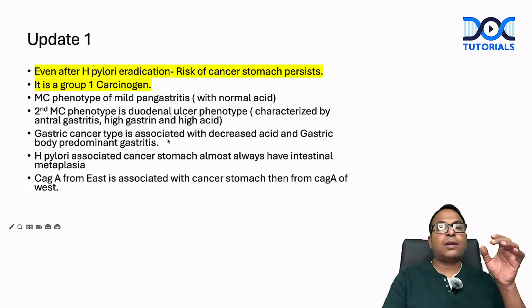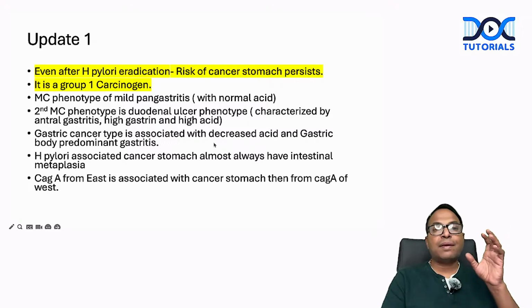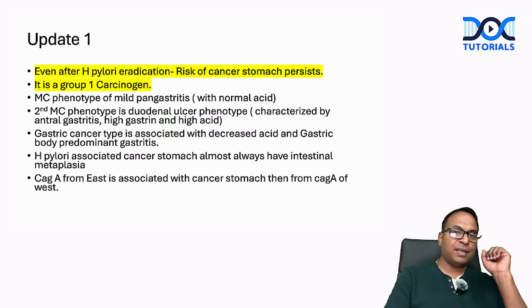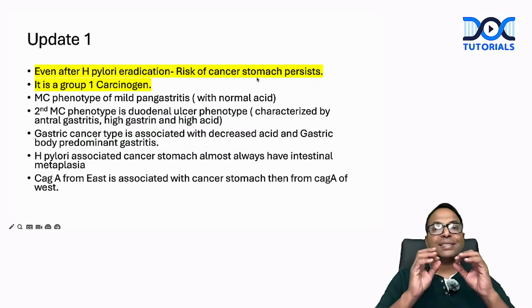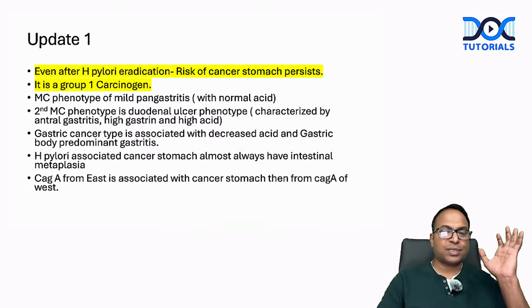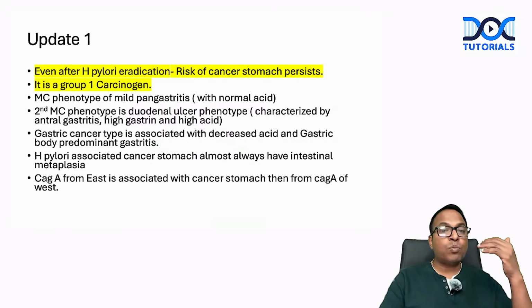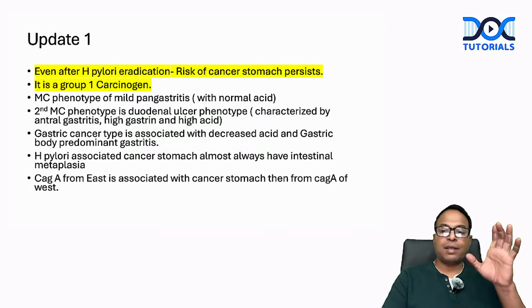Gastric cancer is a third phenotype, associated with decreased acid and gastric body predominant gastritis. So H. pylori associated cancers almost always have intestinal metaplasia, and the toxin associated is CagA toxin. And that CagA toxin is more common in Eastern countries than in Western countries. This is an important update.